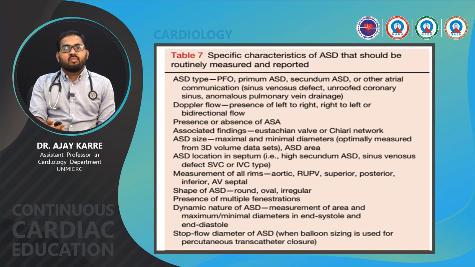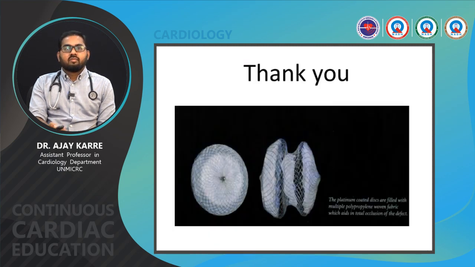Measurement of all rims is very important when you are going for device therapy: aortic, right upper pulmonary vein, superior, posterior, inferior, and AV septal. And the shape of the ASD: round, oval, irregular, presence of multiple fenestrations, dynamic nature of the ASD, and measurement of area and maximum and minimum diameter in systole and diastole need to be assessed. Thank you.